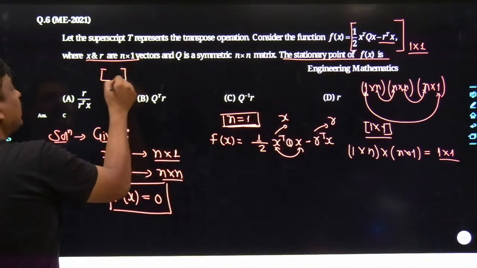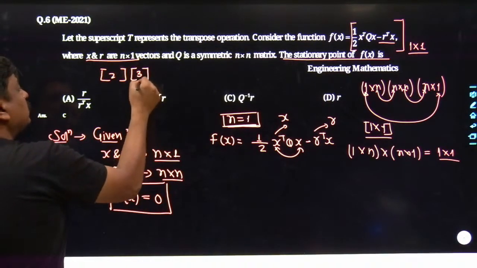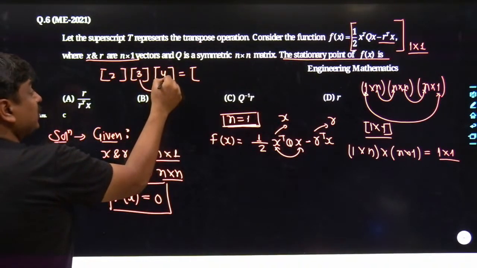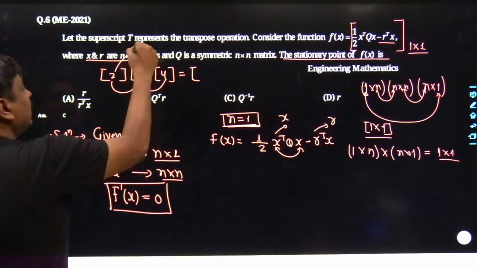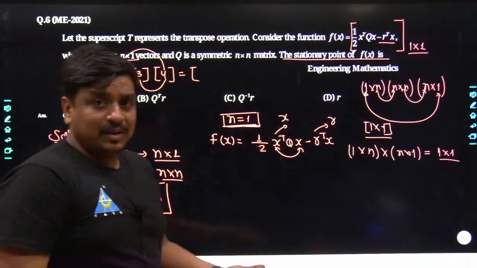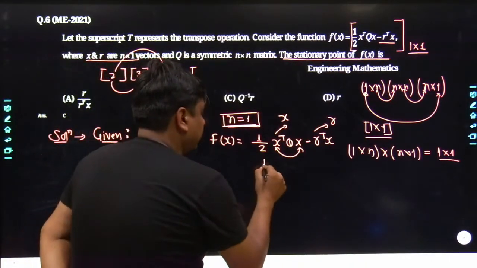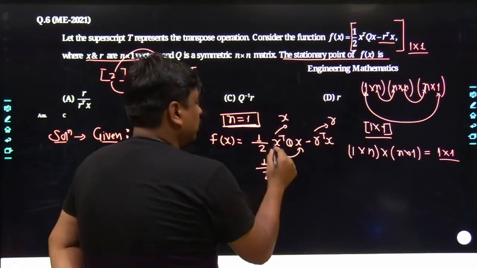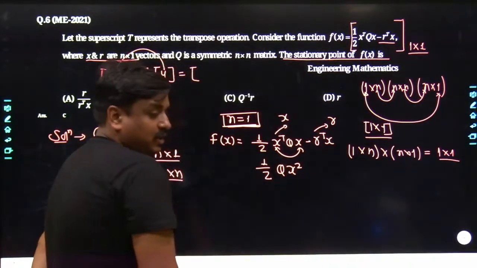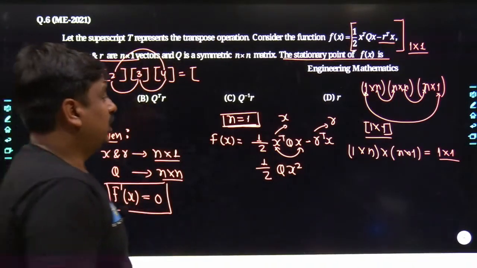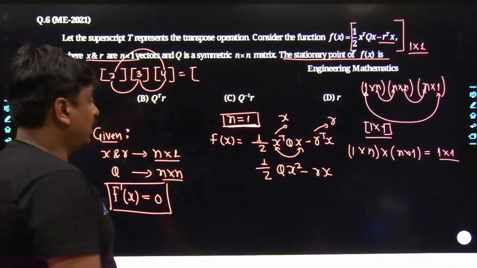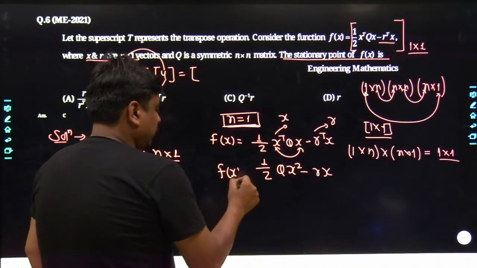If you have 3 matrices, say 2, 3 and 4, their multiplication is possible. Either you can take the multiplication of the first two and then multiply with the third, or you can take the multiplication of 2 and 4 first and then multiply with 3. The same process we can follow. So here I can write half times Q brought out. X transpose is the same as x. Now x can be multiplied with x, which results in x square. The same goes with r of x, and it would make a function f of x.